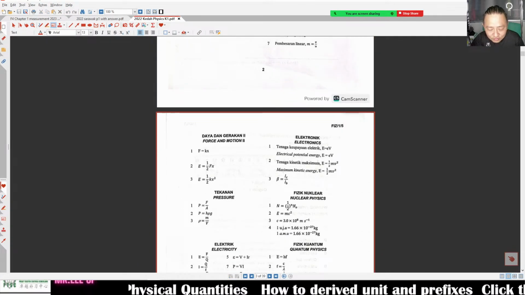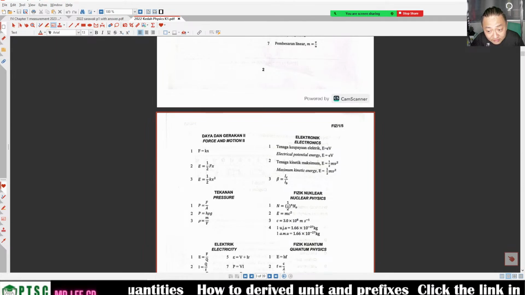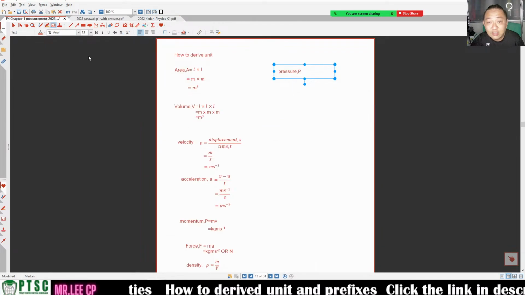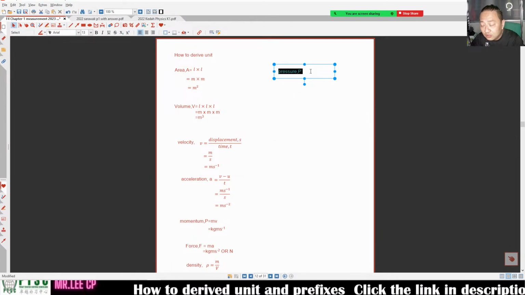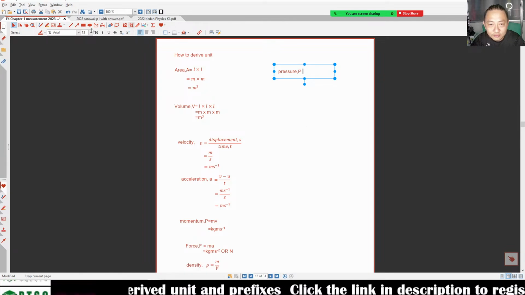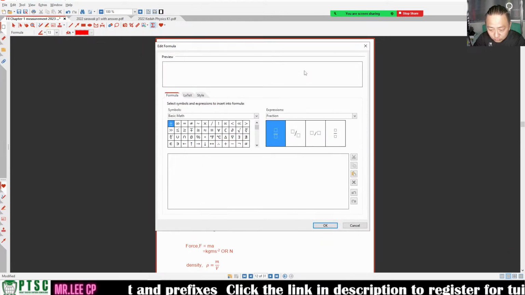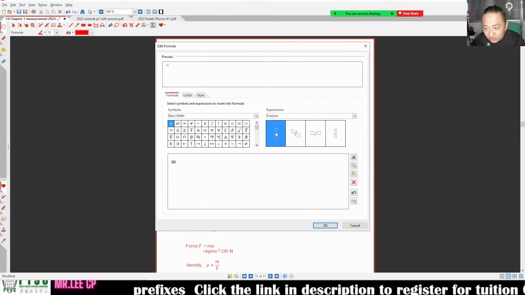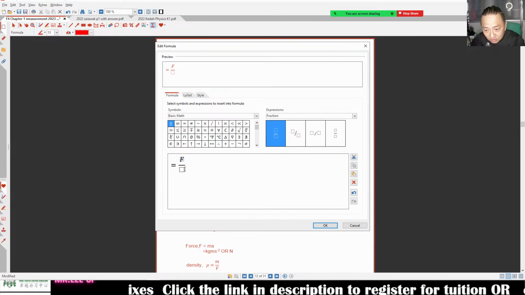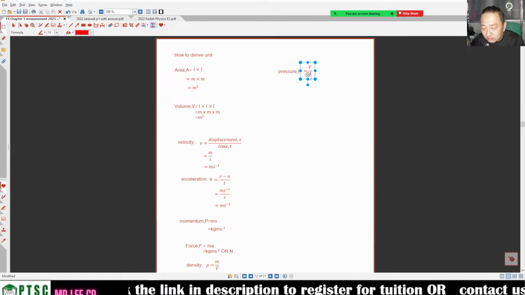What is the pressure unit here? The formula is force divided by area. Force over area.